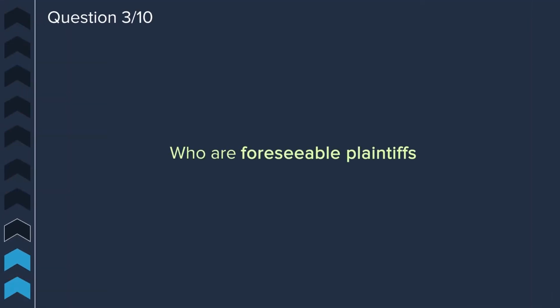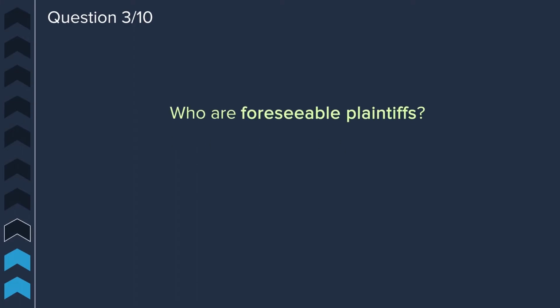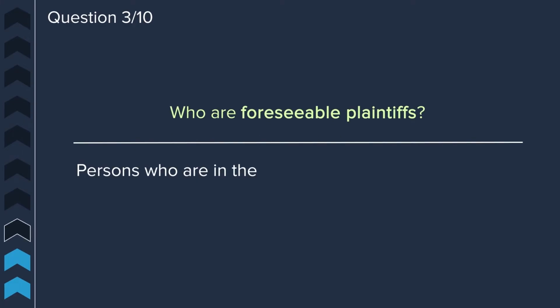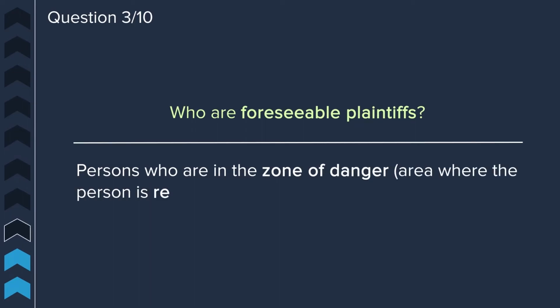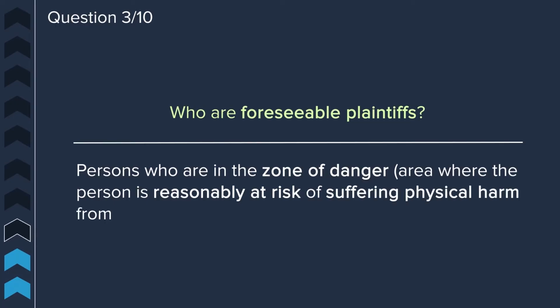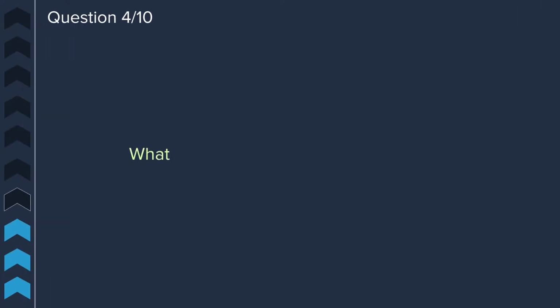Question 3. Who are foreseeable plaintiffs? Foreseeable plaintiffs are persons who are in the zone of danger, which is the area where the person is reasonably at risk of suffering physical harm from the defendant's conduct. Question 4. What are the different standards of care?